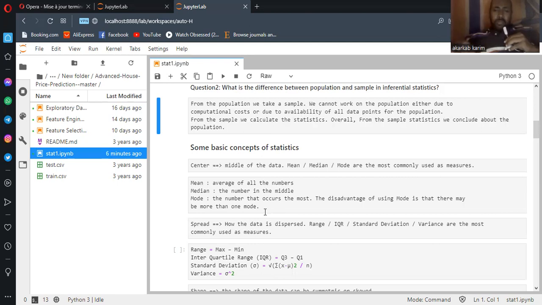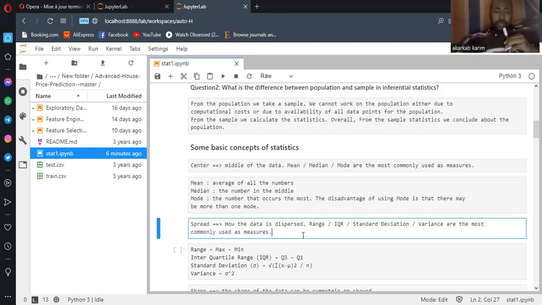The mode is the most frequent value. If we look at the distribution, we have the peak of this curve. At the top of this curve, we have the most frequent values. That is what's called the mode. But one disadvantage is that we may face more than one mode, meaning two or three peaks, meaning three frequent values. At this time, which one are we going to use to replace the null values we have? For this reason, most of the time we use the median.